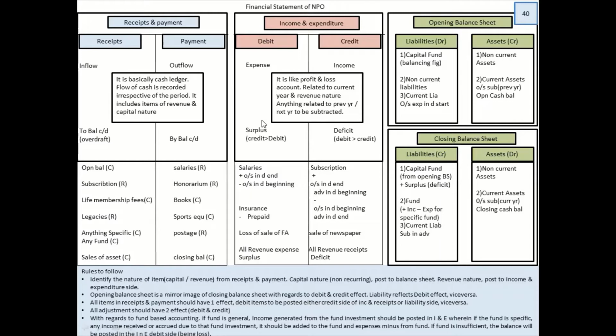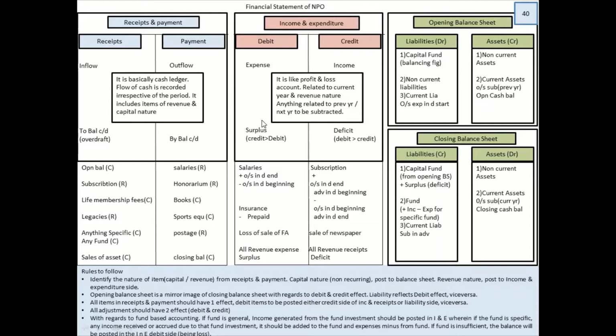Now look into this one. Advance paid in the end of the year. End of the current year, if you are getting an advance, for which year it would be? Next year. That is why you got to minus it. I hope the subscription part is clear.